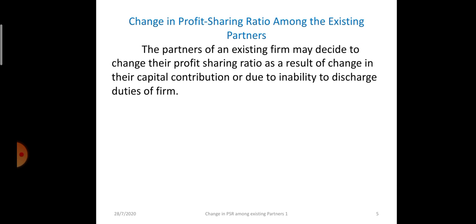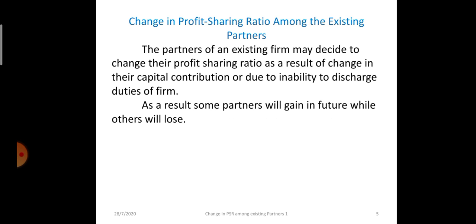So see what the paragraph is saying. The partners of the existing firm may decide to change the profit sharing ratio as a result of change in their capital contribution or due to any inability to discharge the duties of the firm. It may be any reason. Or earlier one partner was not able to contribute much, now he is also contributing equally, so they decide to share the profits equally. It can be any condition due to which the partners decide to change their profit sharing ratio.